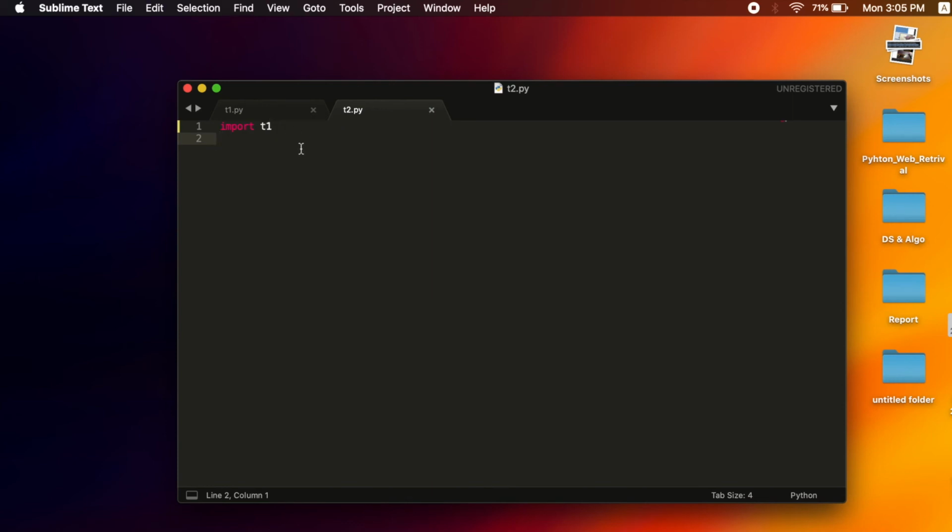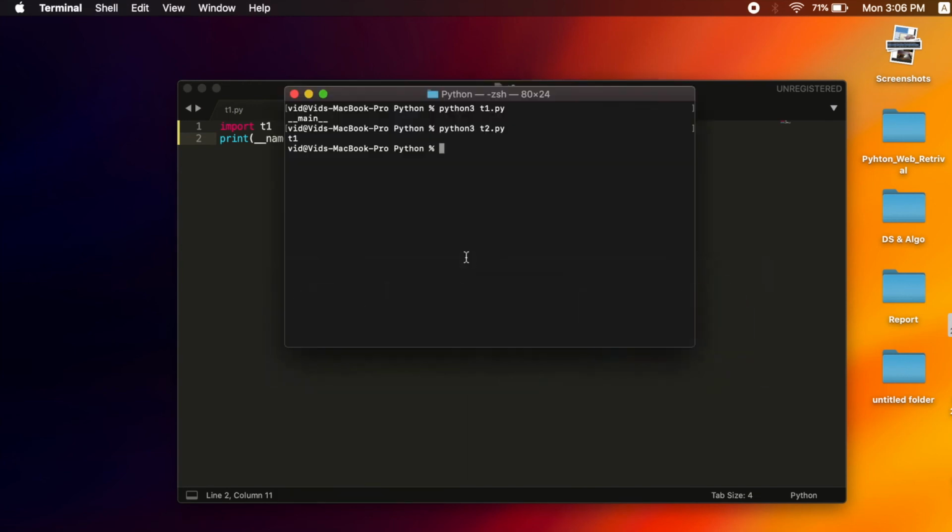Let us take another example. Print __name__ in this module once again. Here, as you can see, it prints out __main__ again. This is because the Python interpreter is running t2.py. Hope you understood this.